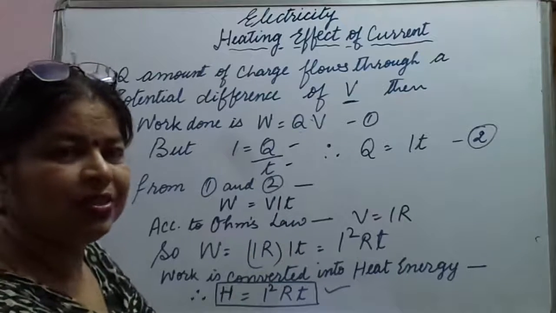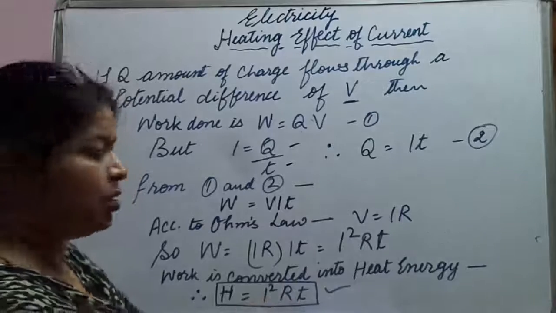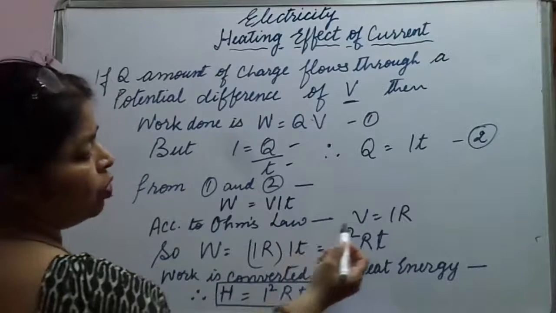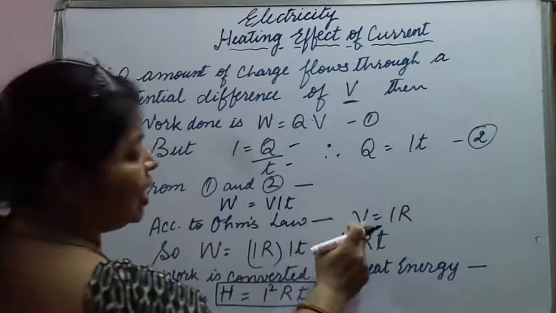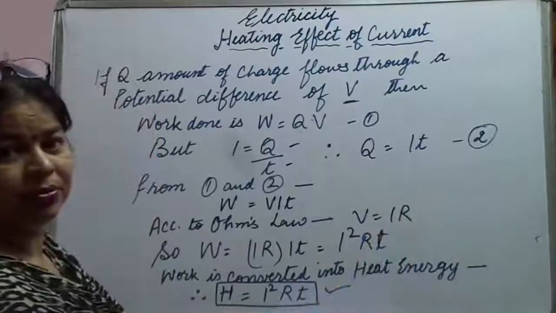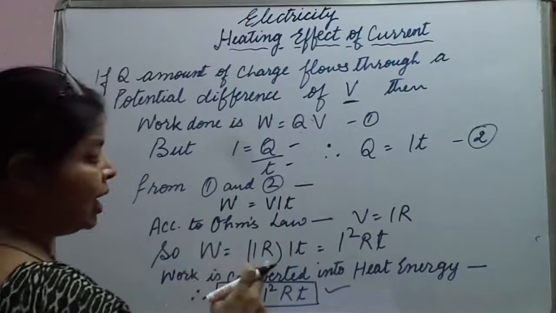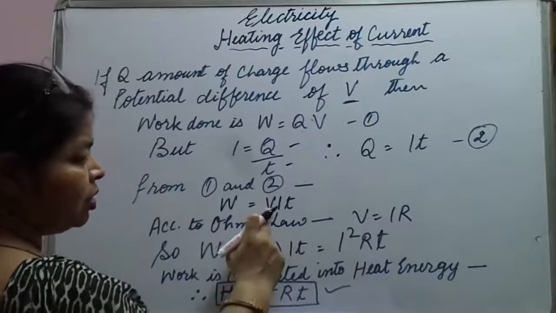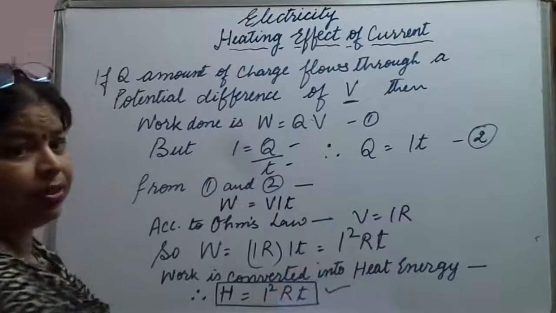What is Ohm's law? Ohm's law says V is equal to IR. So replace V by IR. W becomes IR into IT, since instead of V we have written IR.